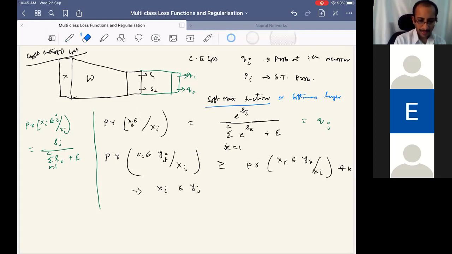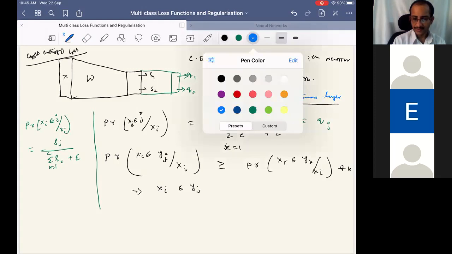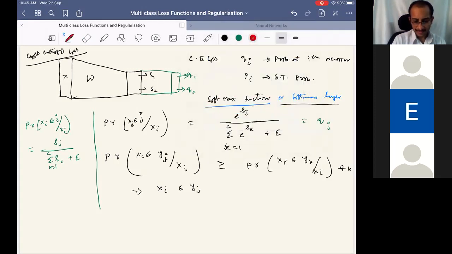Yes, sir. One more question about this. If we are planning to apply cross entropy loss at the end, we're anyway going to take the logarithm of the output. In that case, there is no point in taking e power again, right? Because if we use softmax, we'll use e power something, and then again take the log.